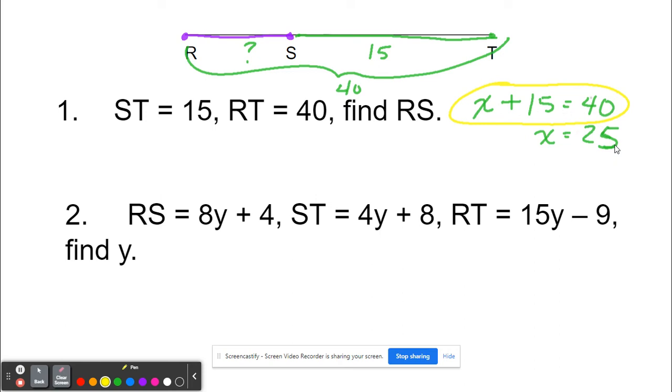We're just working really fast, and our brain gets a little glitchy sometimes. But if you have this written down, I'm going to give you half of the points. Say this was a 4-point question, and you just did the math really fast in your head, and you messed up, and you don't have any work. You miss all 4 points because I don't know what your thought process was. However, if you write this down, then I know they understand the segment addition postulate, so that's worth 2 points.